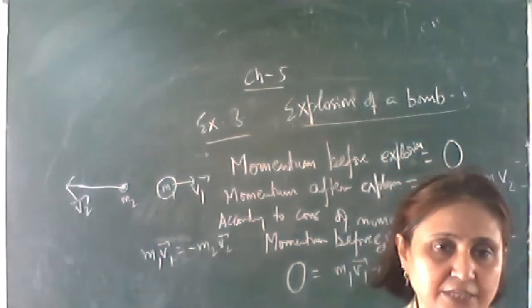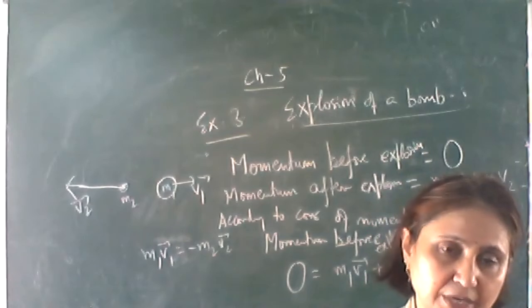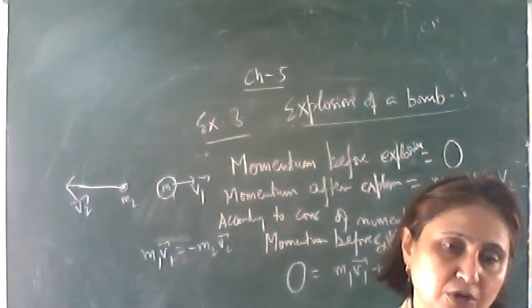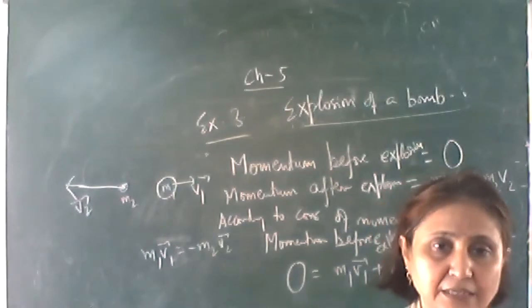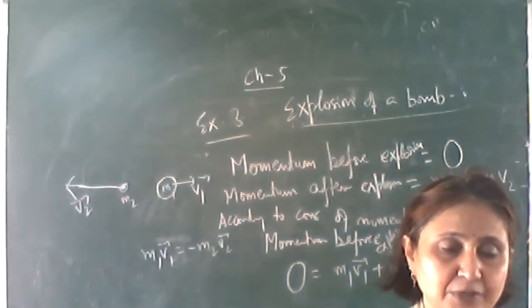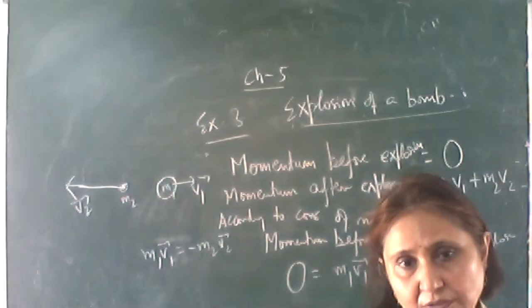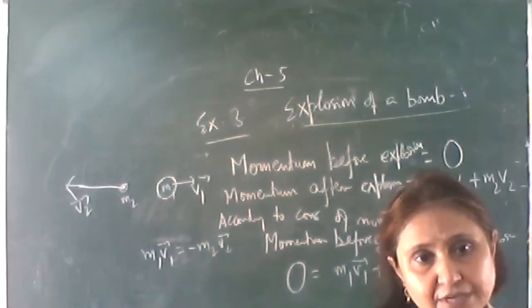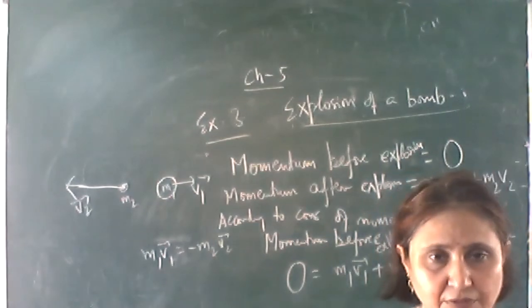Any object, suppose a ball you have kicked on a smooth floor. According to Newton's first law, this ball should keep on moving with the same constant velocity. But practically it doesn't happen. Why? Because some opposing force is acting between the floor and the ball, which makes the ball come to rest. Otherwise, if there is no friction, which is practically not possible.